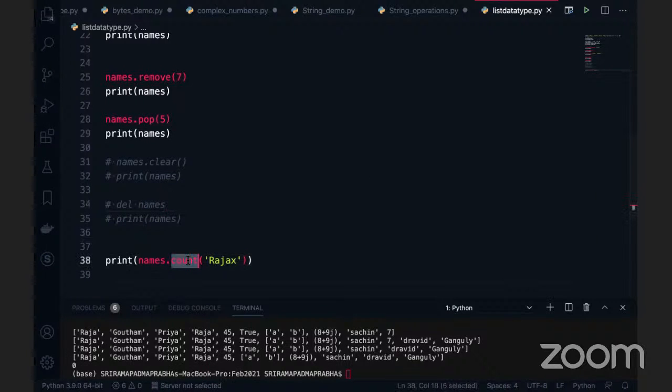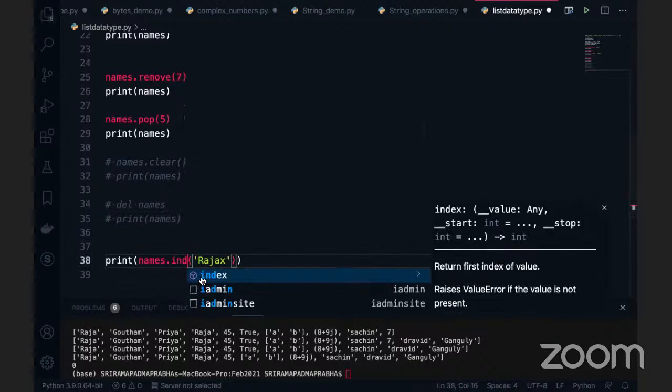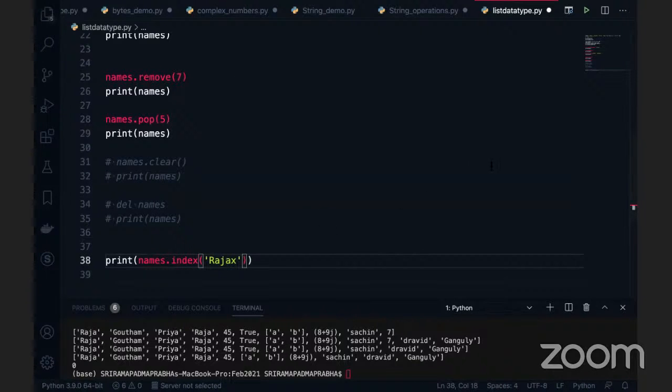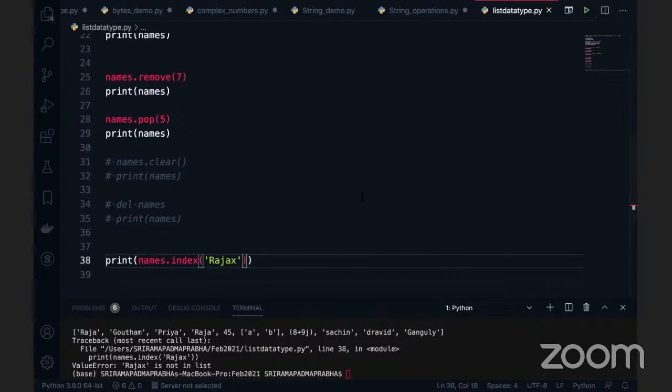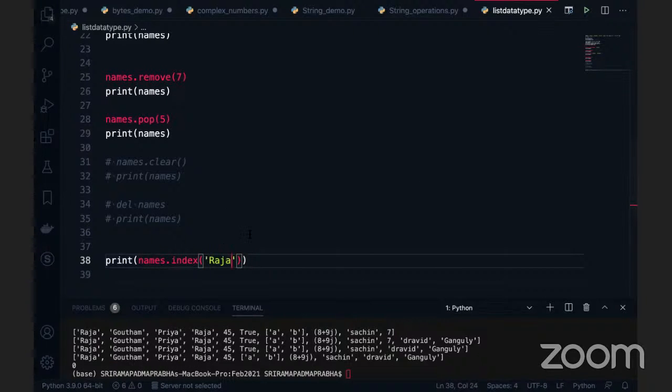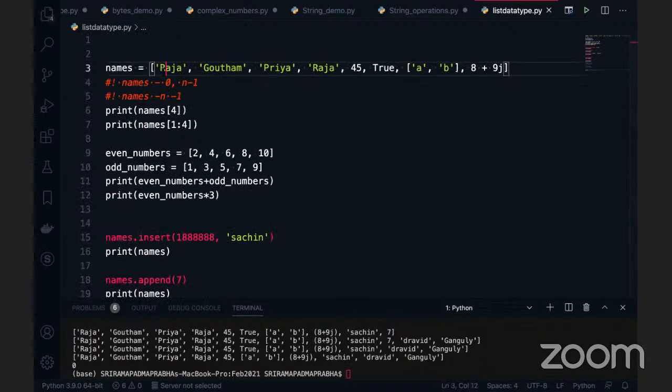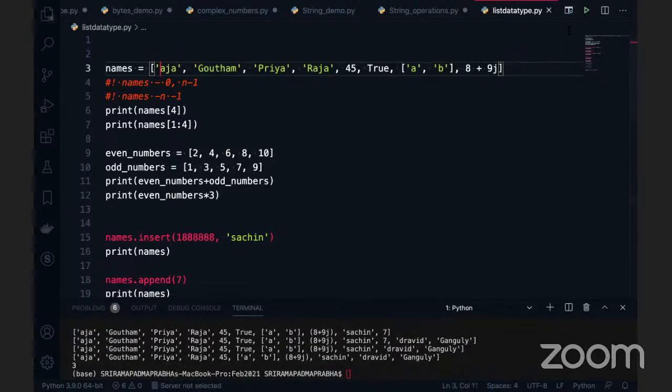There is also something called indexing here. If I give names dot index of Raja X here, we'll get an exception since it is not in the list. Now, if I use a correct input value, Raja first occurred at the 0th index. I'm going to execute this code.